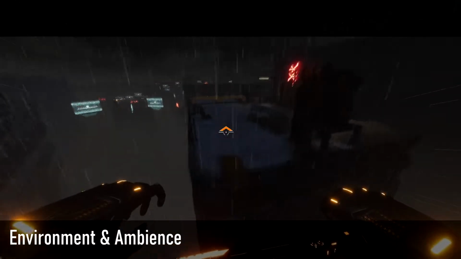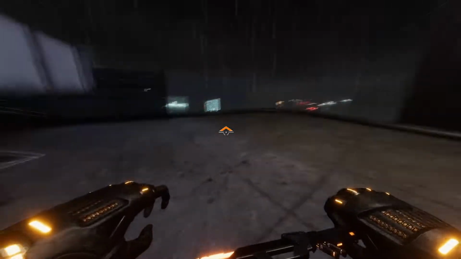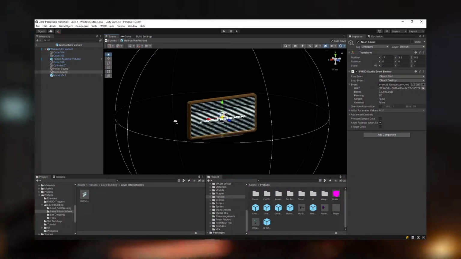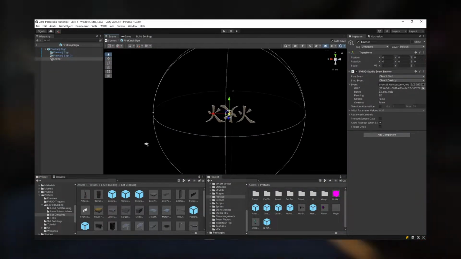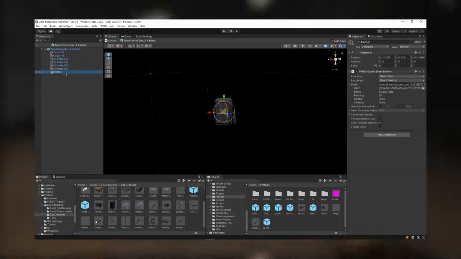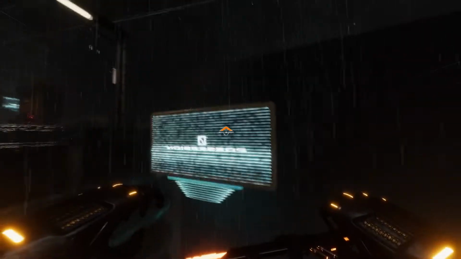Environmental sound design was a key focus of my efforts in this game to make it feel more lived in. As I mentioned earlier in the video, all environmental objects have materials associated with them to change the footsteps and landing sounds to make it feel more tangible. But in addition to that, objects like signs, lights, transformers, and the hovering platforms all have sound emitters just for a bit more realism. Completing the environment's atmosphere is the ambience.